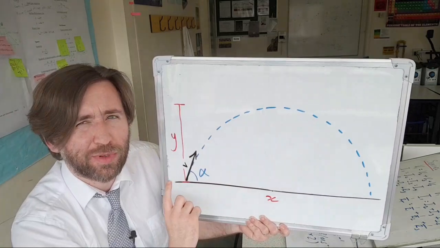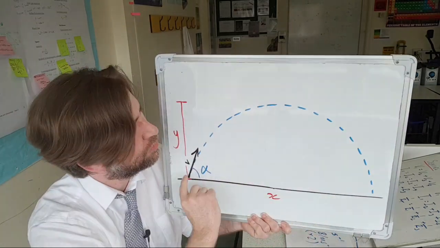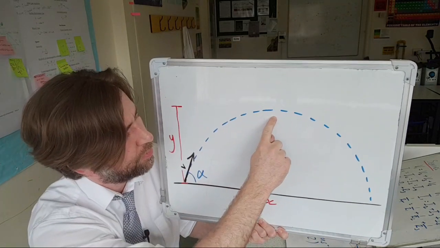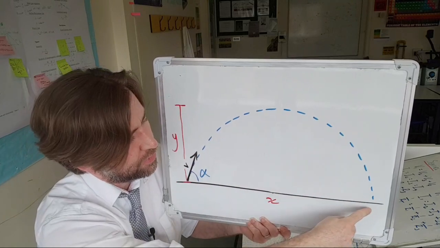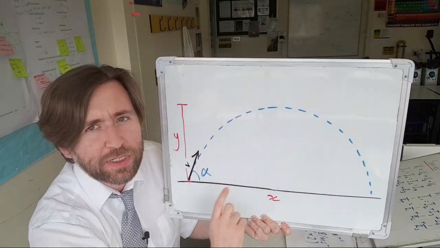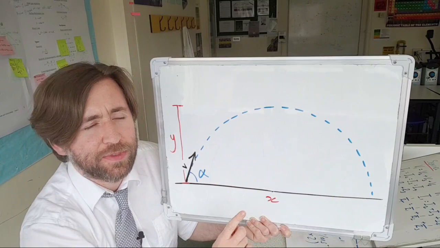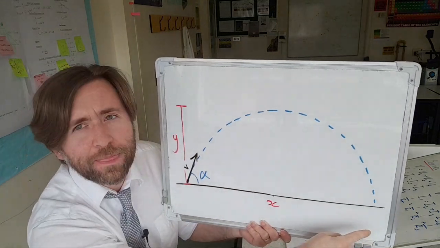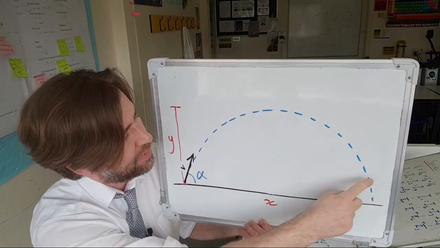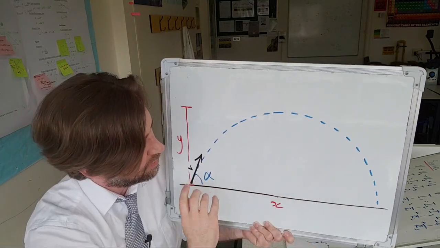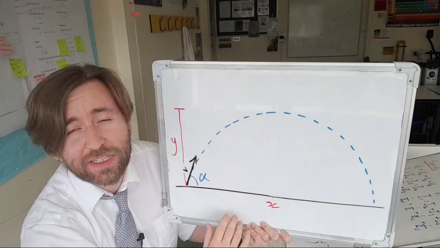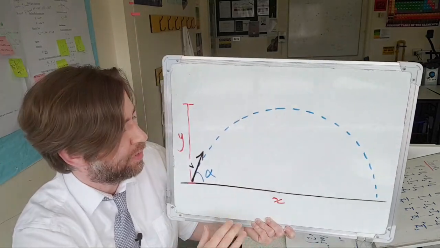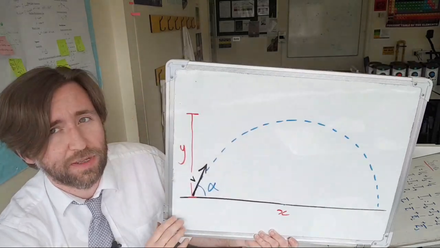Now remembering though, when you start working the x dimension, you know how long it's taken to go right to the top and down to the ground, because we say there's no acceleration in the x dimension. So the time is just twice that. It's whatever time it was to there, and then times it by 2, okay? So from that, because there's no acceleration in the x dimension, you can just work out the x by using good old speed distance over time, okay?